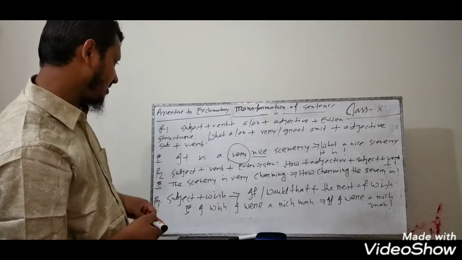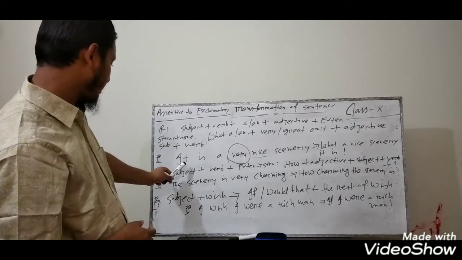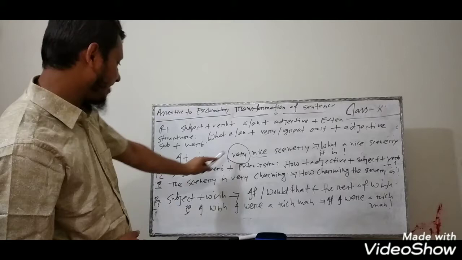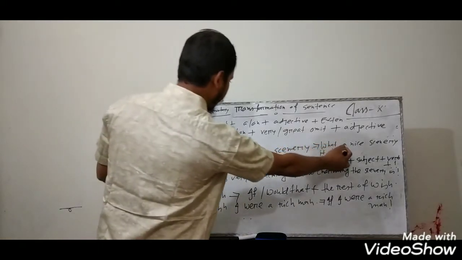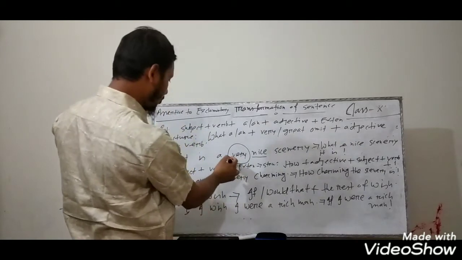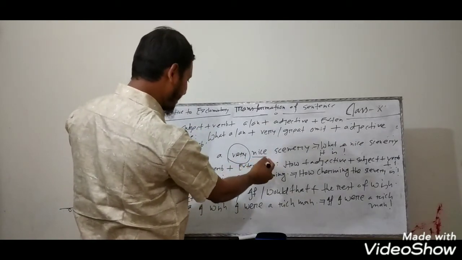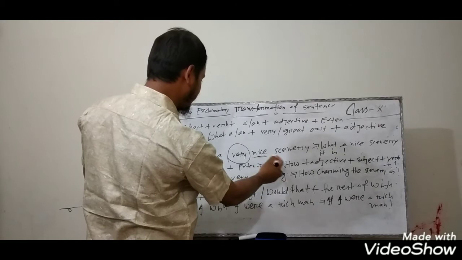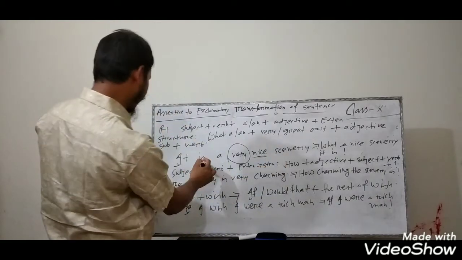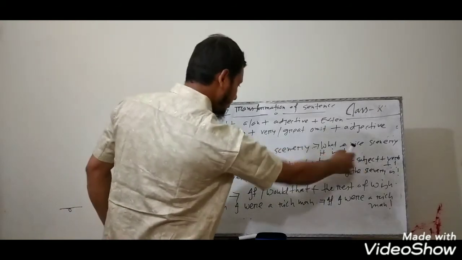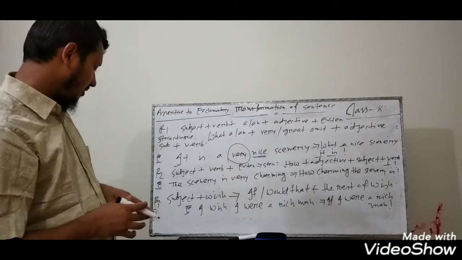Here is an example for you. It is a very nice scenery. At first you have to write what a, and then you have to omit very, and then the adjective nice, and then subject and verb, it is. I think it is clear.